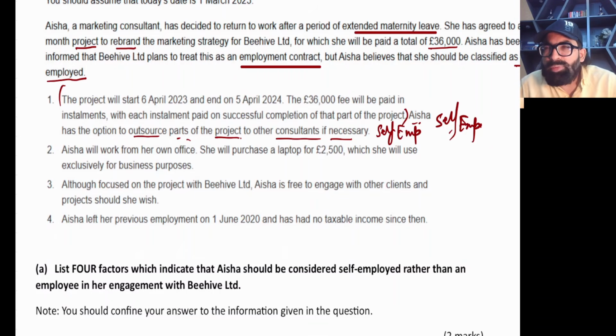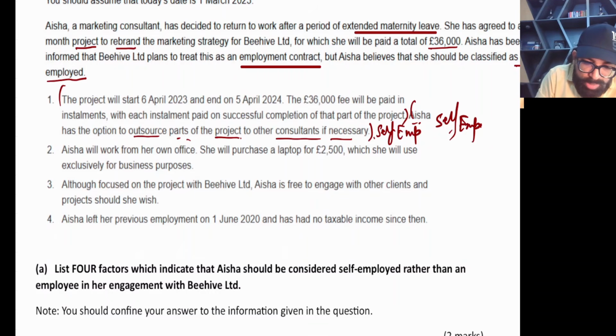Hope you remember there was a topic I taught you in class, the difference between trading income and employment income. Sorry, when we started the employment income chapter, the first topic was the difference between employed and self-employed. You remember the theory? Whenever you start the employment income chapter, there is a theory of differences between employed and self-employed. That's the part. So we picked 2 points, the first point, and this is the second point.